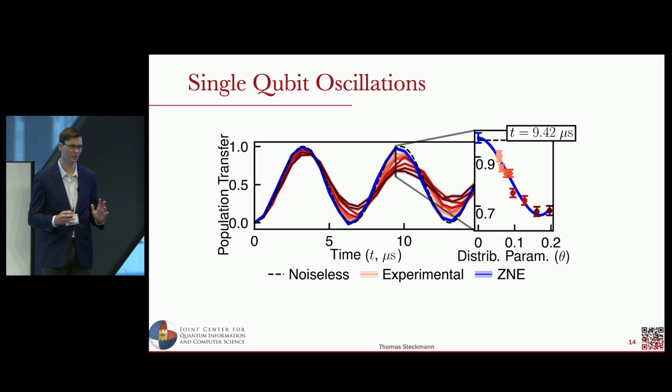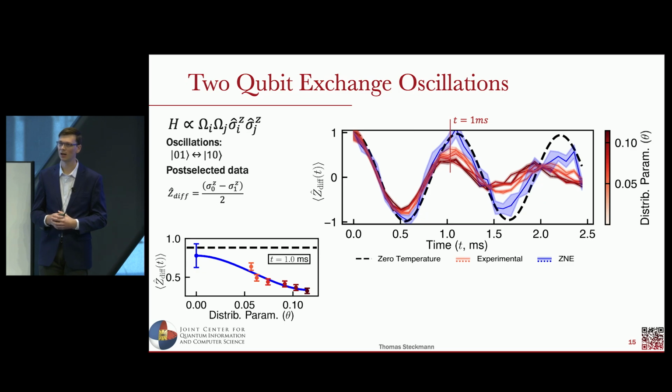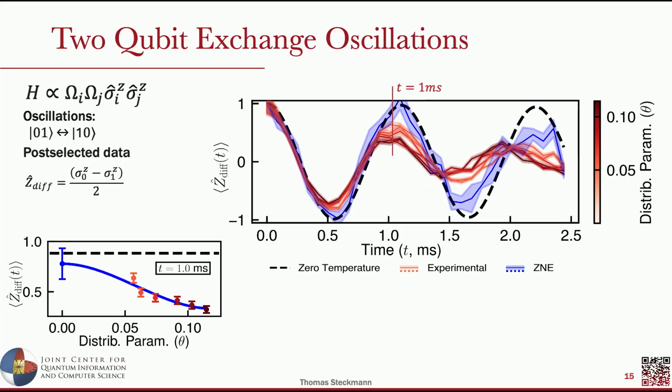And I also want to point out that we've added more ions to the system than you normally would use, which is pushing us into this regime where this is particularly a dominant type of noise. We can also look at two-qubit exchange oscillations under the same picture. So this is the basic unit of an Ising interaction under a detuned interaction on the trapped ion system. We're flopping between the 0-1 state and the 1-0 state in two qubits. And this also allows us to post-select out bit flip errors because we're not interested in studying them for now.